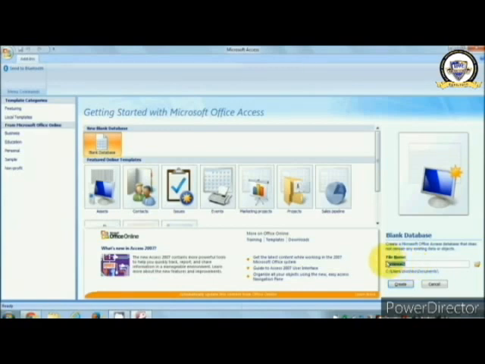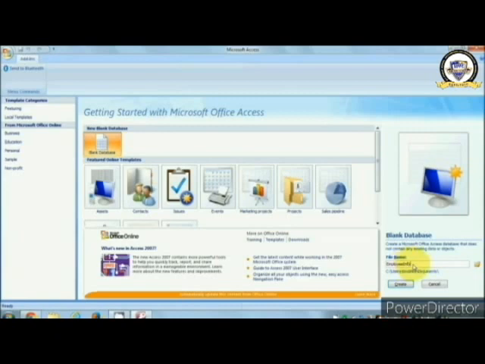For example, I want to create a database of employee info, so I will give the database the name employee info database.